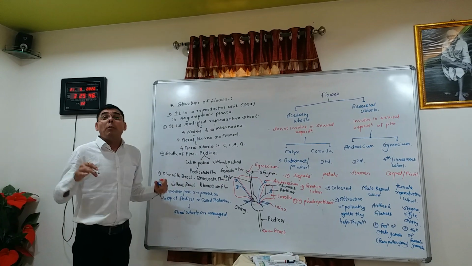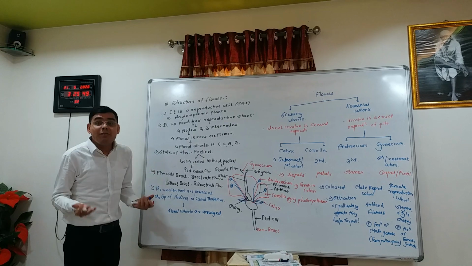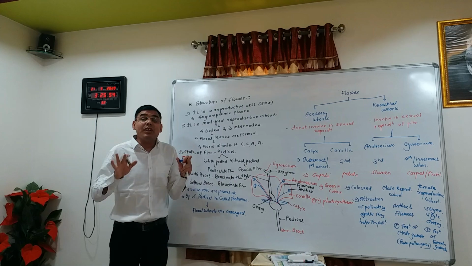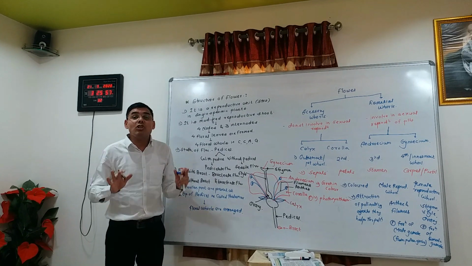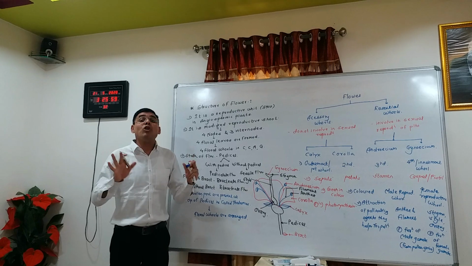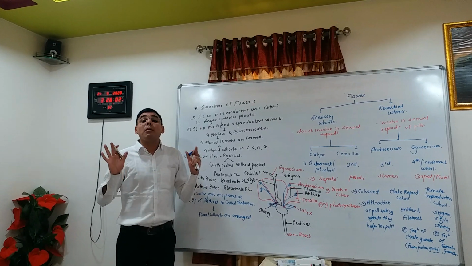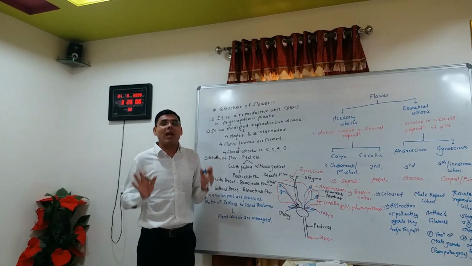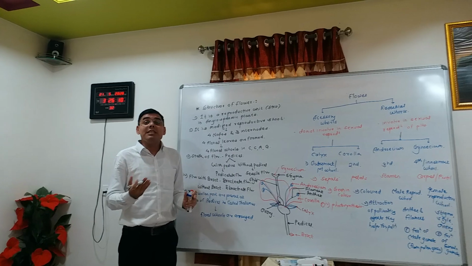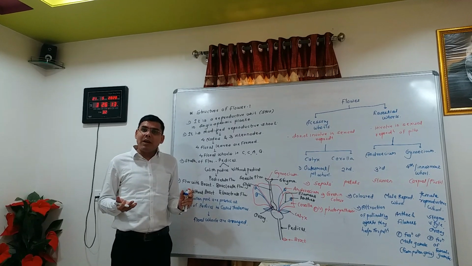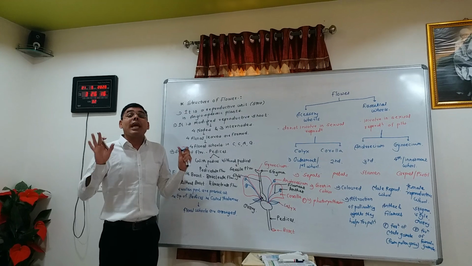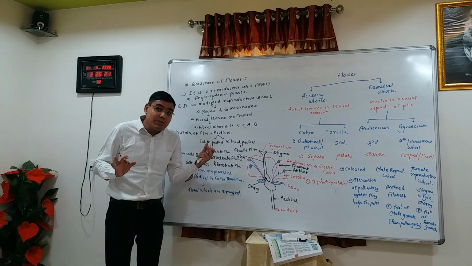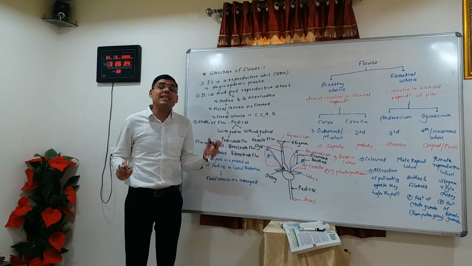Third concept is perfect flower, hermaphrodite flower or bisexual flower. Means the flower in which both reproductive whorls, that is androecium and gynoecium, are present is called a bisexual flower, hermaphrodite flower or perfect flower. Fourth concept is imperfect flower. What is an imperfect flower? The flower in which either the gynoecium or the androecium is absent.